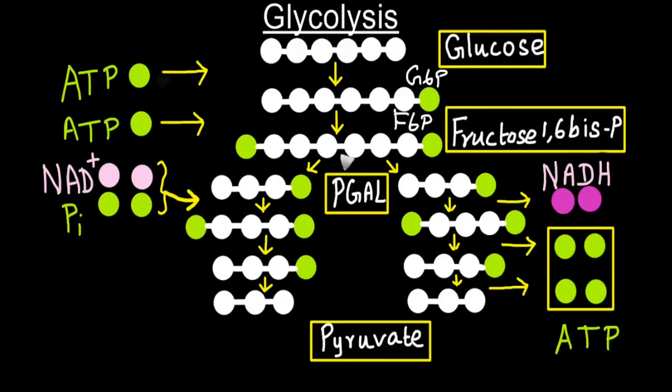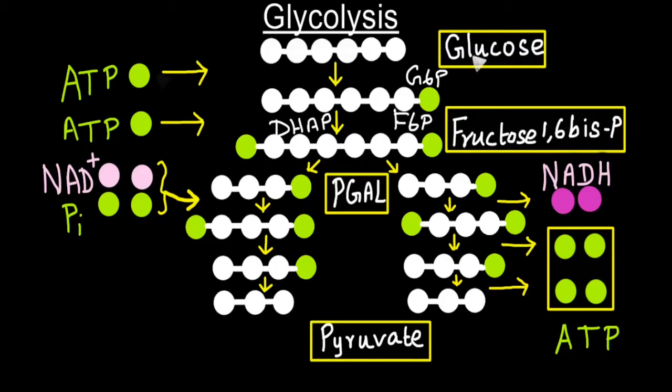It can easily undergo splitting and can give rise to 2 molecules. One is dihydroxyacetone phosphate and the other one is 3-phosphoglyceraldehyde. Both are isomers. DHAP is a keto form and PGAL is the aldehyde form. Of the 2 isomers, only the aldehyde form can enter directly into the second phase of glycolysis, whereas the keto form, in order to enter into the second phase, must first be converted into its aldehyde form.